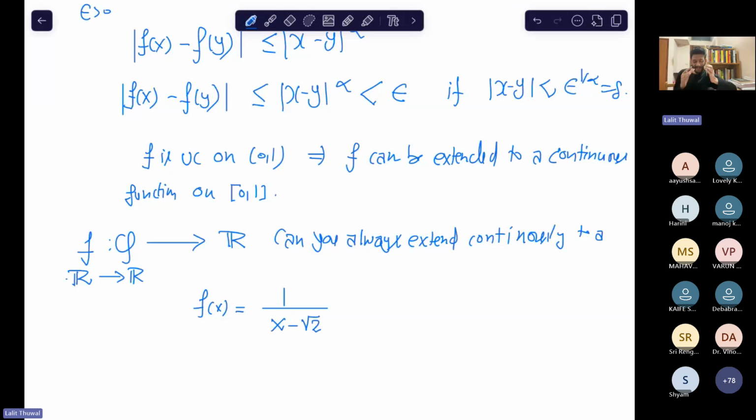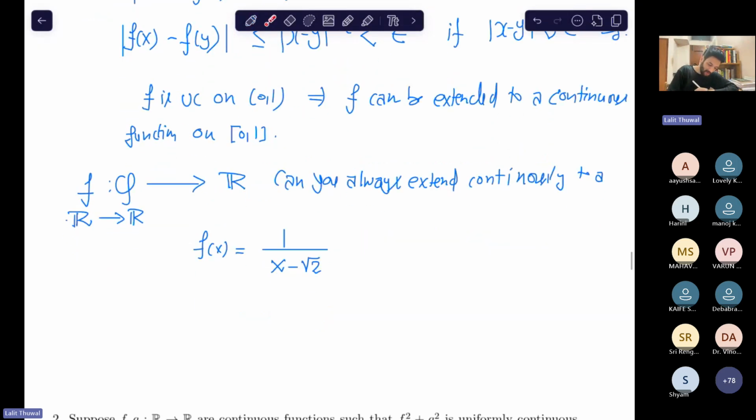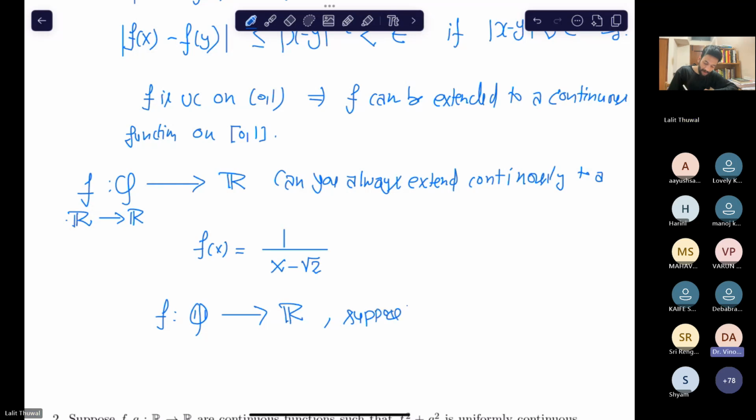But now suppose I say that you have a function f from Q to R and that can be extended to R uniquely. Sorry, not uniquely. So the question is: suppose you have a given function from Q to R, and suppose that it can be extended to a continuous function.